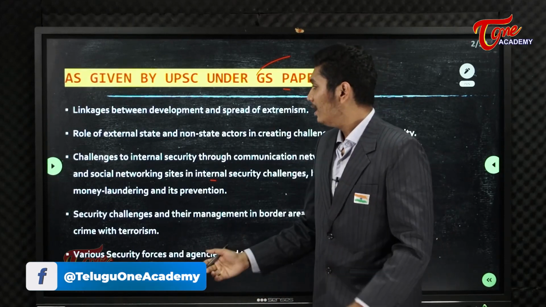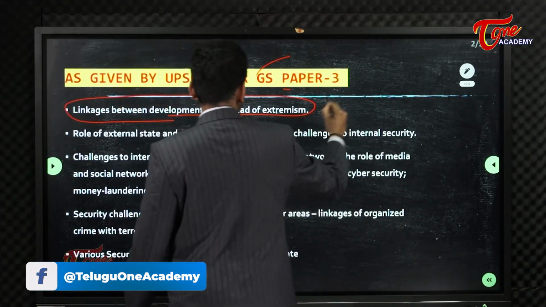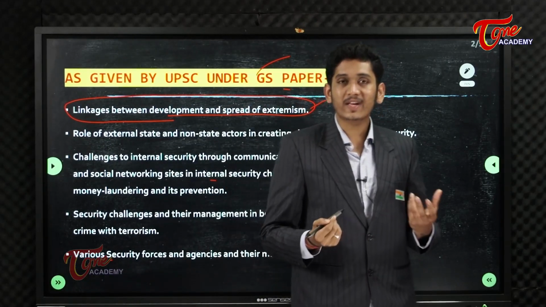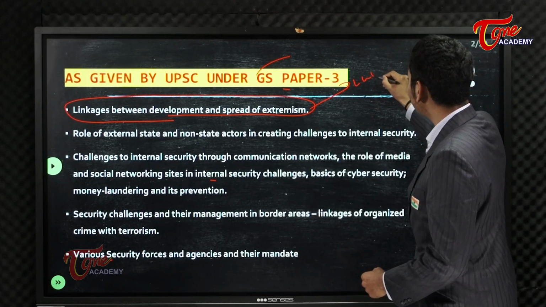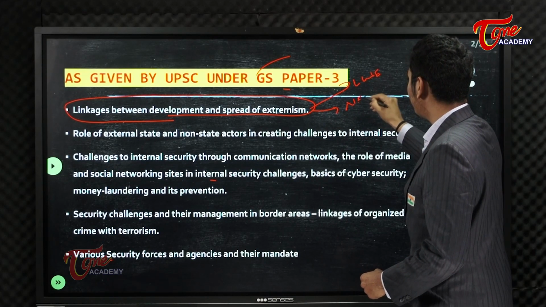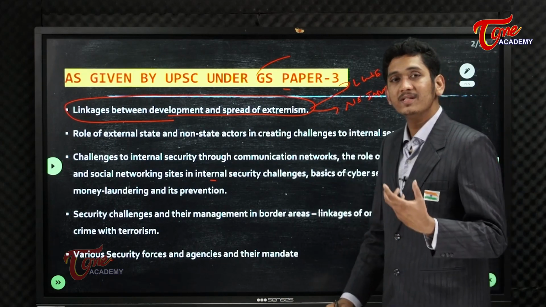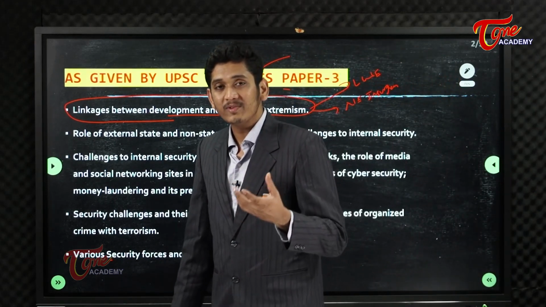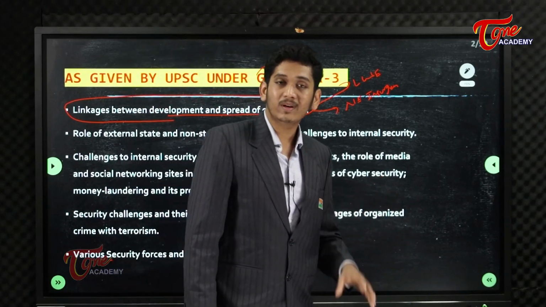Now first, see linkages between development and spread of extremism. What will you learn from this? Here the word itself says extremism. Here you will learn about left wing extremism, and you will learn about northeast insurgency. What exactly happens in the seven sisters of northeast India? What are the different types of insurgent groups there? How they are developing, how the proxy war is going on.